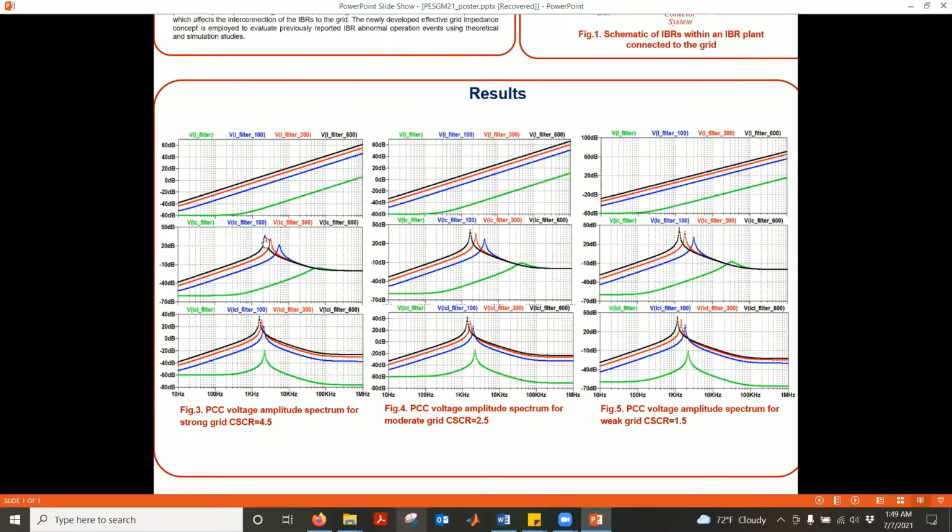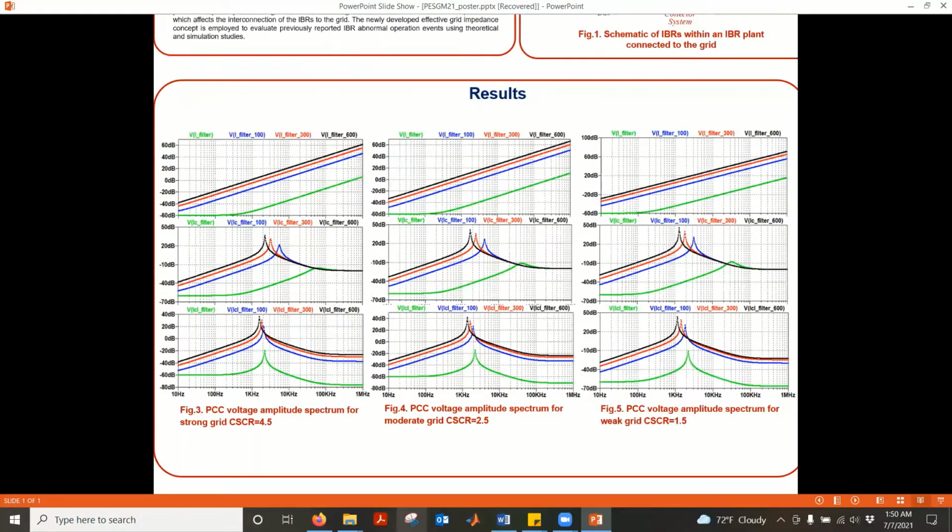LC and LCL filters have a resonance frequency, and as the number of IBRs increases in the IBR plant, the resonance frequency decreases. That means with a higher number of IBRs, the resonance frequency can interfere with the controller frequency of each IBR. So if that interferes with the controller frequency, it may cause unstable operation.